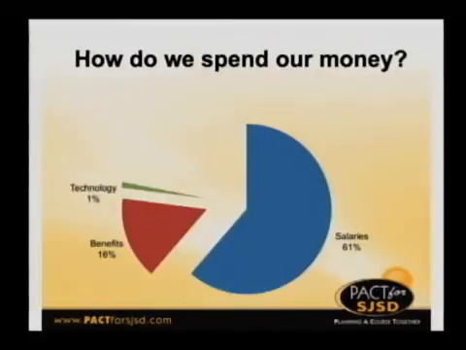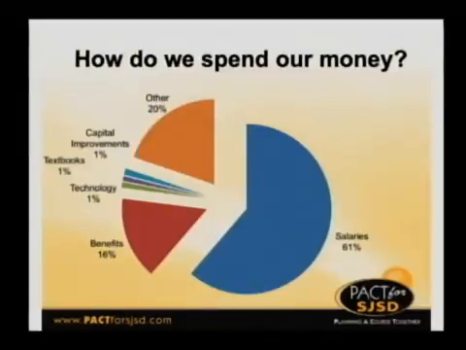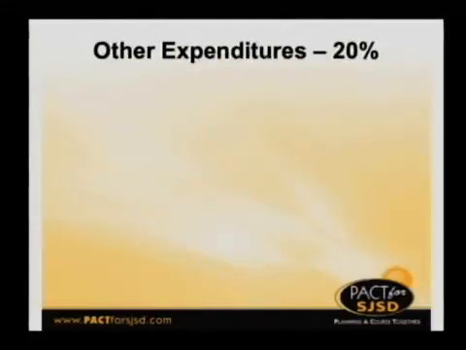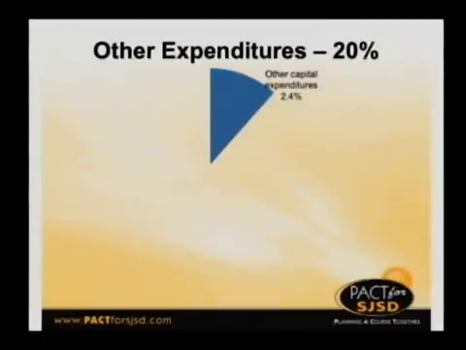It's about 1% each for technology, textbooks, and capital improvements, and then 20% that's other. And that probably raises the question that 20% is a pretty big chunk, so what do we spend that on? Well, 2.4% of the total is other capital expenditures, and that's things like buses, equipment for vocational education programs, furniture, equipment for food service, for security, for maintenance, any vehicles, any land purchases.